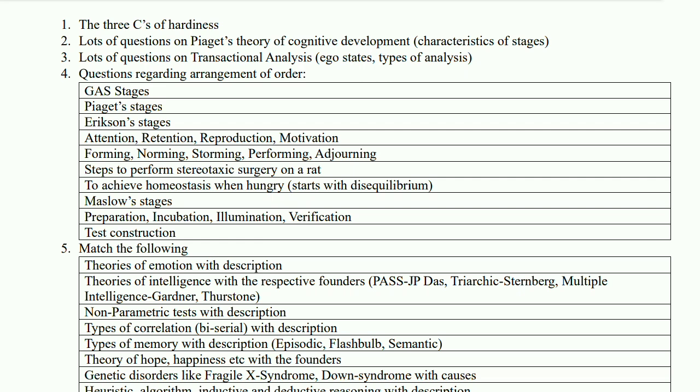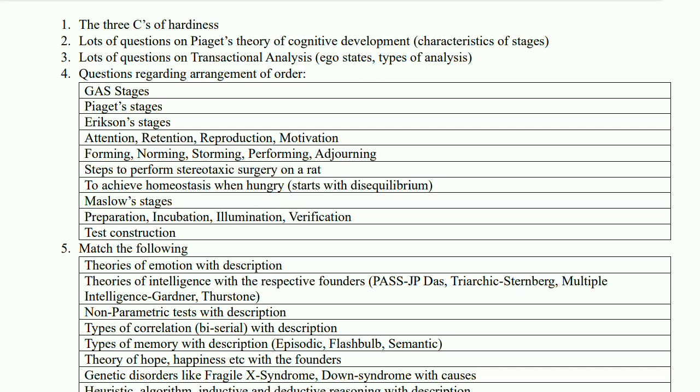Many questions were matching the theories of emotions with their descriptions, theories of intelligence with the founders, the non-parametric tests with the description, types of correlation and their description, and the types of memory, especially long-term memory, with the description.